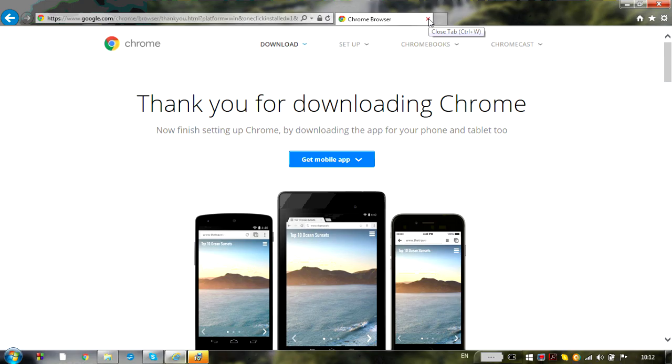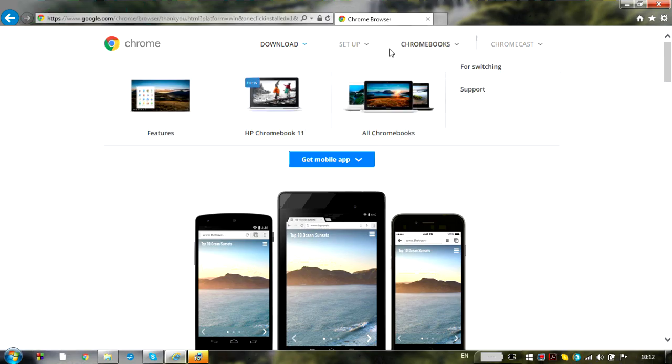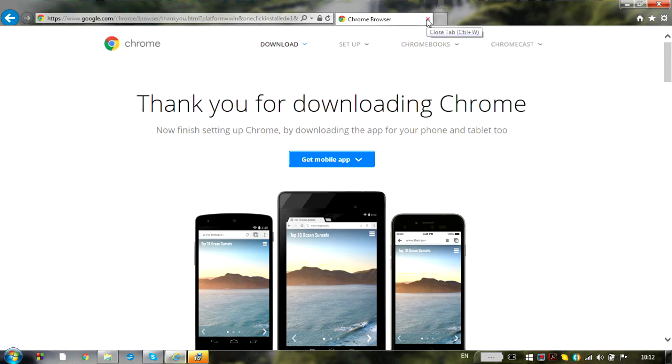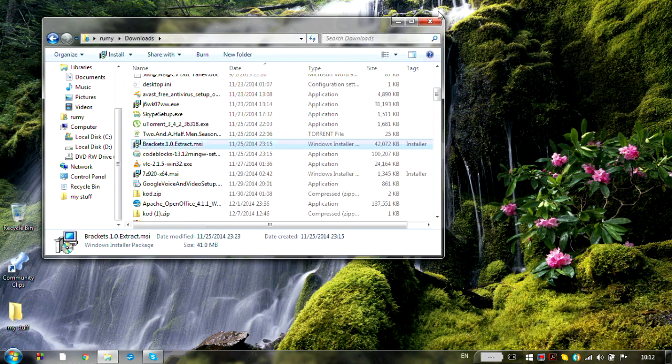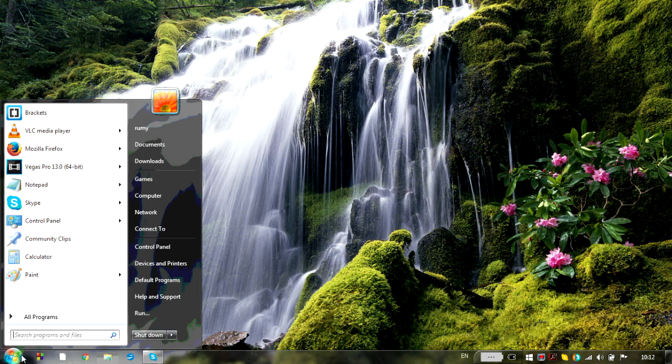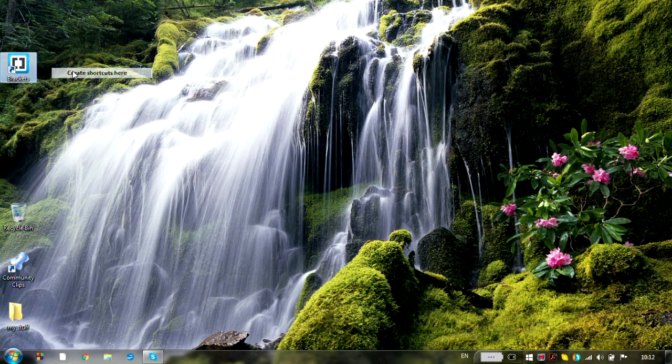use Google Chrome. I already have it, so I canceled the installation, but you will have to wait 2 or 3 minutes. You can see that I already installed Brackets, and now I have a shortcut for it here. I can also make a link on the desktop, and I will also make a link for Google Chrome that I already had, or I'm just going to start it from here.